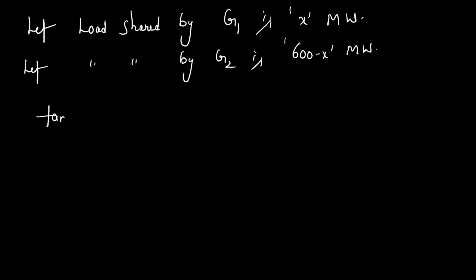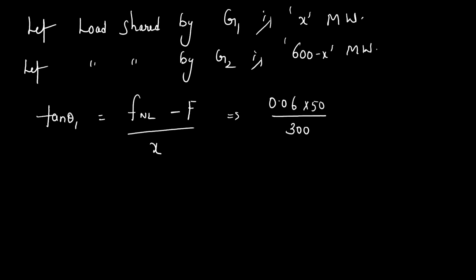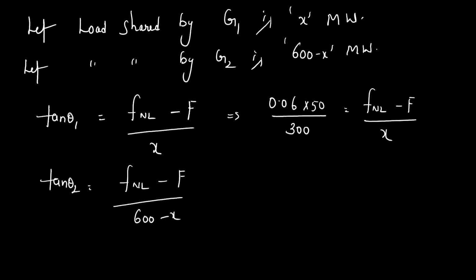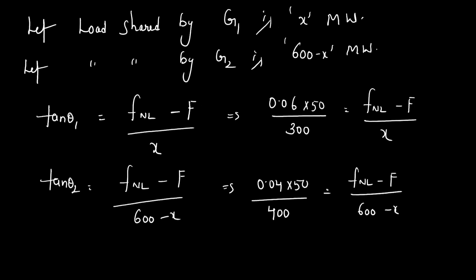Now we know tan theta 1 is equal to the no load frequency of the machine minus the operating frequency of the machine divided by the load shared by that machine, X, which implies 0.06 times 50 divided by 300 is equal to no load frequency minus operating frequency of generator divided by X. Now tan theta 2 is equal to no load frequency of generator minus operating frequency of generator divided by 600 minus X, which implies 0.04 times 50 divided by 400 is equal to this value divided by 600 minus X. If you divide one by the other, the numerator will get cancelled.